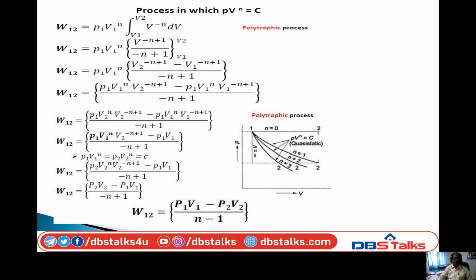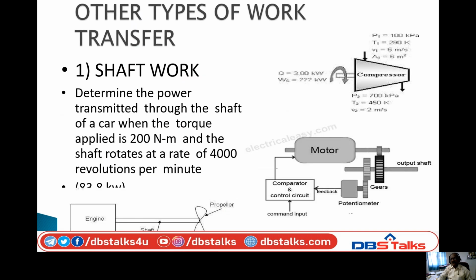So this is the general equation for a polytropic process. Polytropic process work done equals (P1 V1 minus P2 V2) divided by (n minus 1). Okay. So this is about work done for various processes.